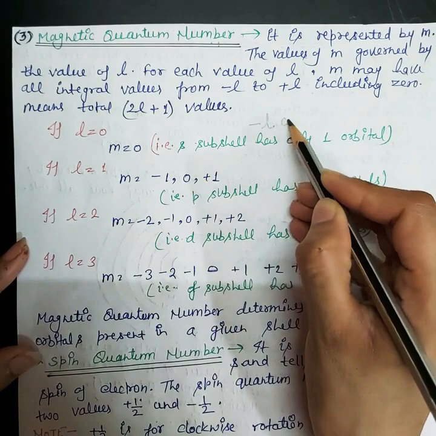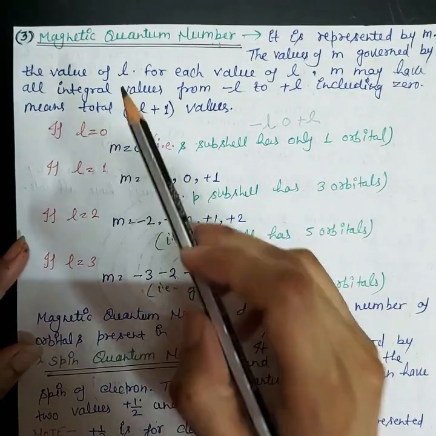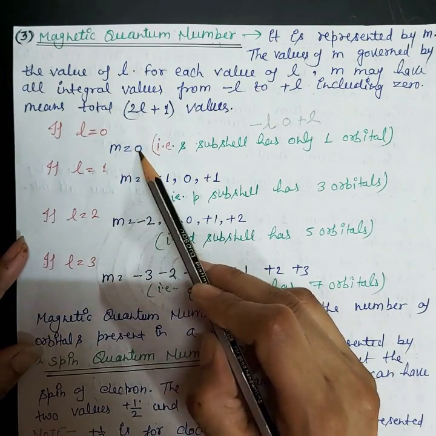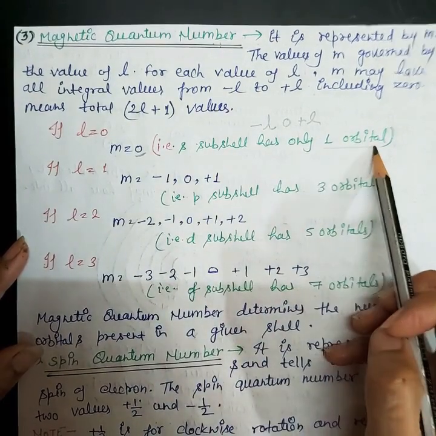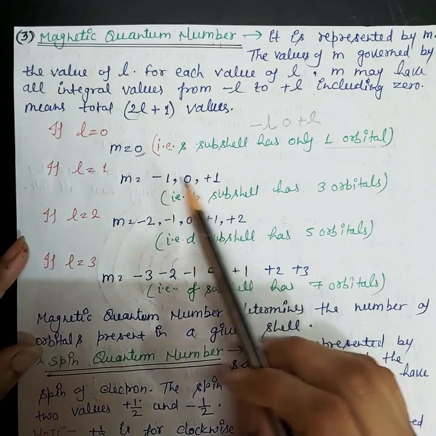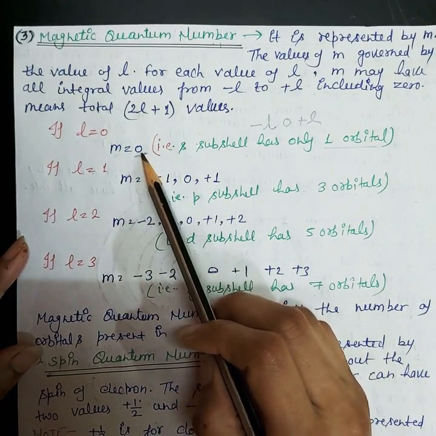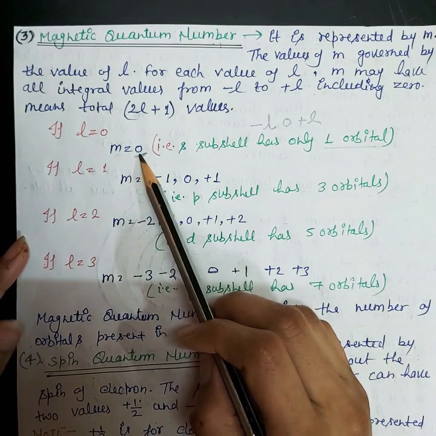So if L equals 0, then M equals 0. And for M equals 0, the subshell has only a single orbital, because M tells about the orbital, and here I have only one value of M, so definitely it represents only one orbital.